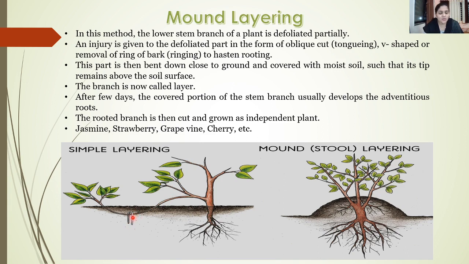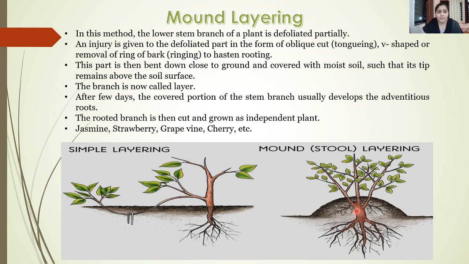Now once the roots have developed, this grows as a new individual plant, and we can just cut it off from here, or detach it from the mother plant, and thus a new plant will be grown. So this technique is called simple layering, whereas the second method is called mound layering or stool layering.